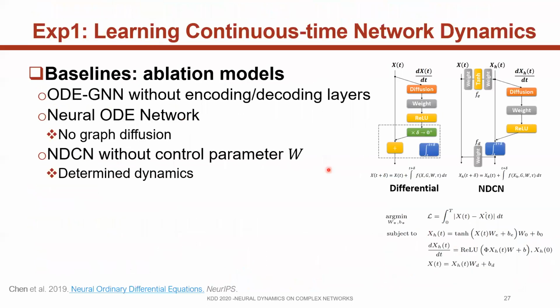There are some baselines, but also there are ablation models. For example, we can model ODE-GNN without encoding and decoding layers. Another baseline is neural ODE networks, which means there is no graph diffusion layer. And also we can use NDCN without control parameters W, which is a deterministic dynamics in physics.